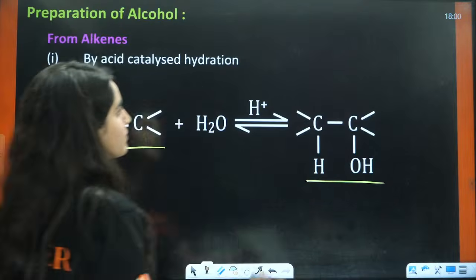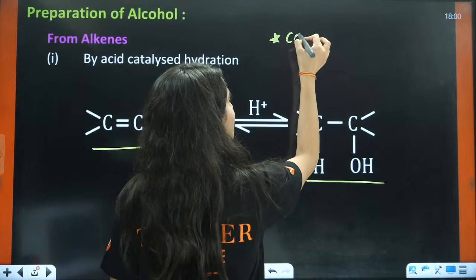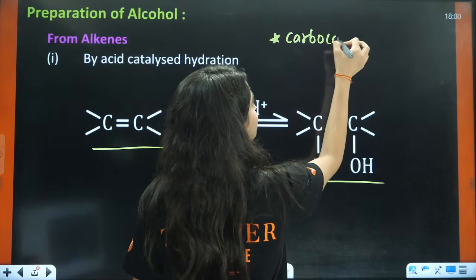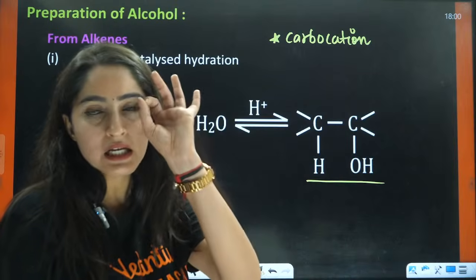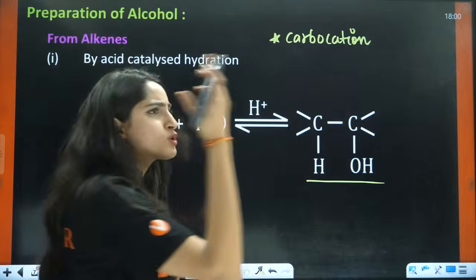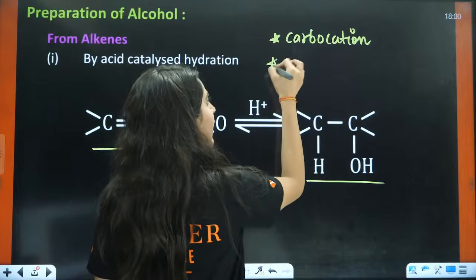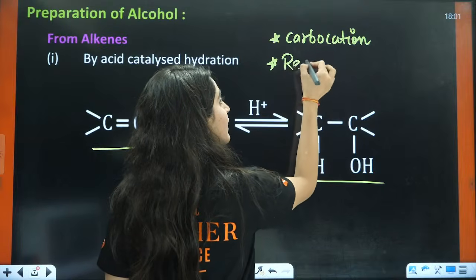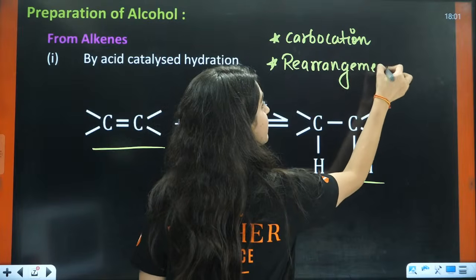That is the main important part here. So write it down. The main important part is formation of carbocation. Formation of stable carbocation is our main thing that we need to do here, right? Yes, you can use sulfuric acid. Mostly we use sulfuric acid only, right? Then we will do the rearrangement. The questions will be based on the rearrangement, right?